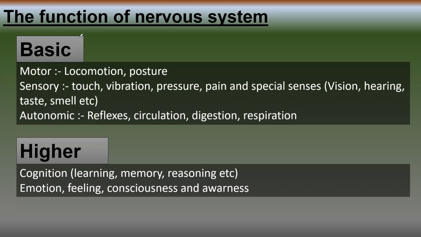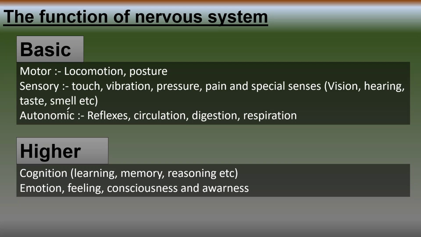If we divide the function of the nervous system, we can divide it into two categories. The basic functions of the nervous system are motor, locomotion, posture, then sensory information like touch, vibration, pressure, pain, and special senses from the eye, ear, tongue, and nose.